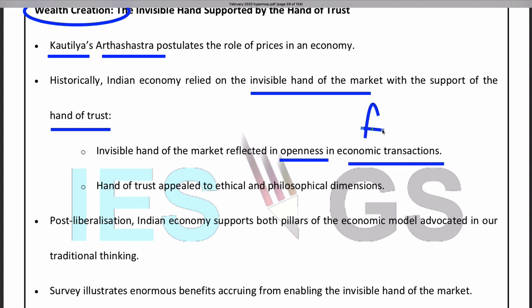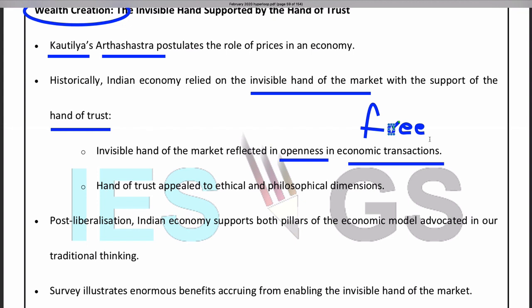This term is important for the engineering service exam. What is meant by free market? In a free market, market forces determine the prices. The government does not regulate or set the price; according to supply and demand, each and every commodity's price will be determined.